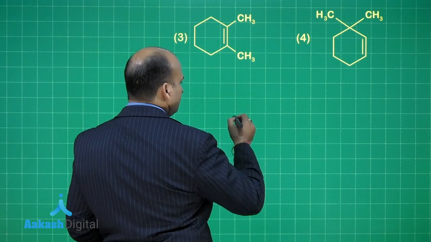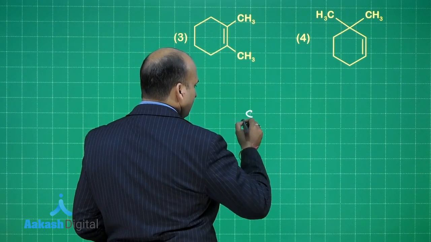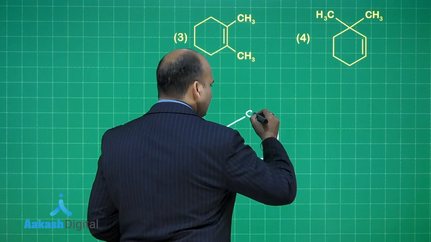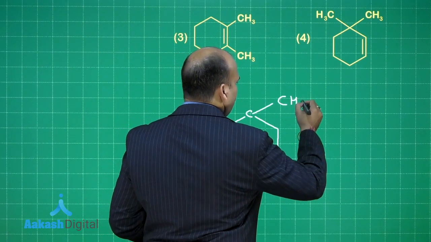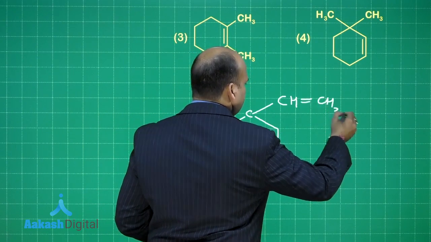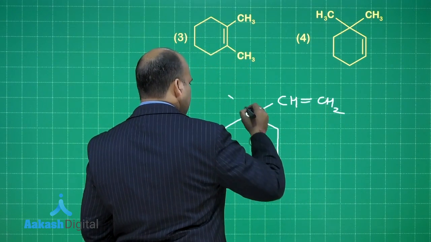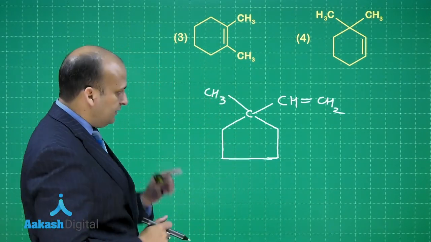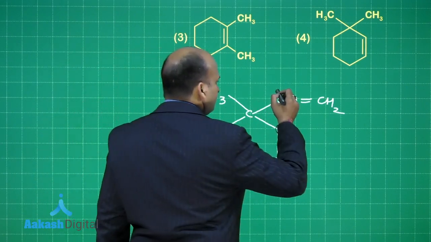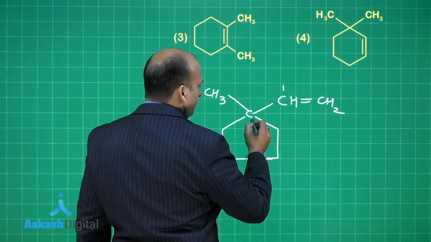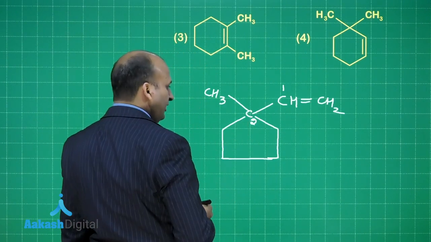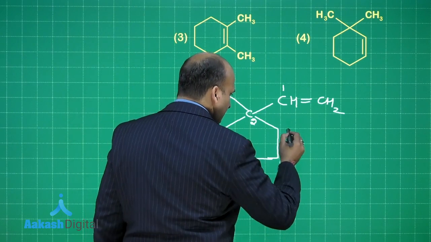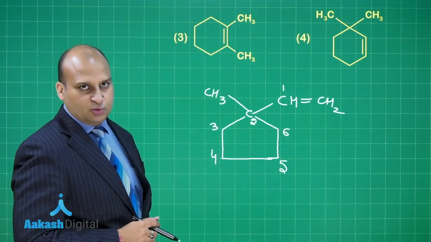I have observed that most students are confused when it comes to ring expansion. Let us assume this is carbon number 1, this is the second one, then third, fourth, fifth, and then sixth. Now I'll start solving the question.